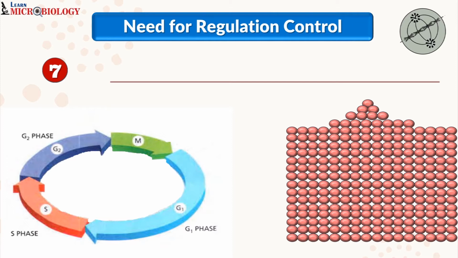Okay, so can you just count the number of cells? We just have a very simple formula to calculate the number of cells, that is 2 raised to n. The number of cell cycles was 7, so 2 raised to 7 will give us 128 cells. So as you observe here, just in a matter of 7 cycles, we get 128 cells. What if I didn't stop the cell cycle? 128 cells will get doubled in the next cell cycle. And if this goes on, this creates something known as tumor or cancer.